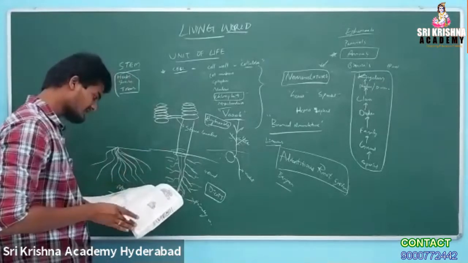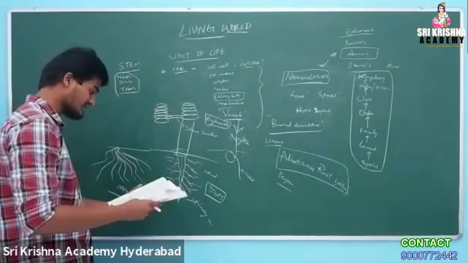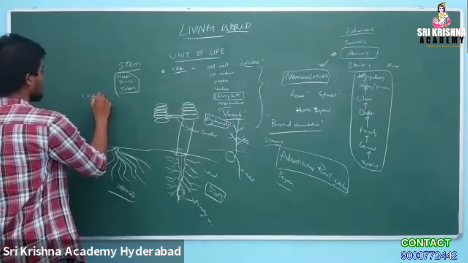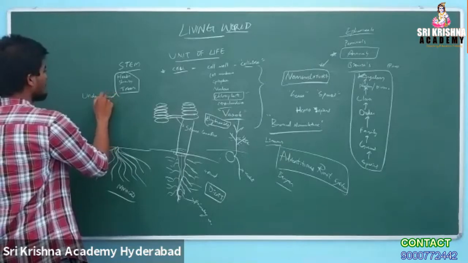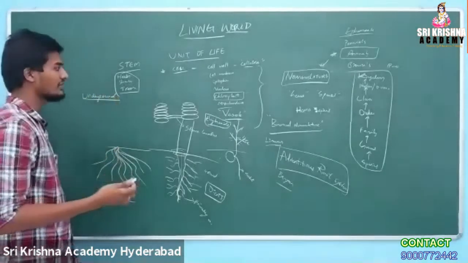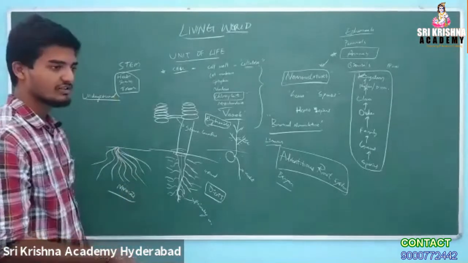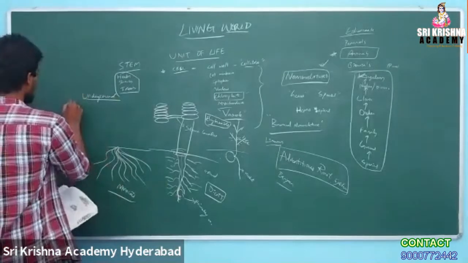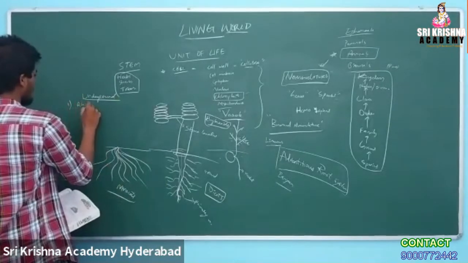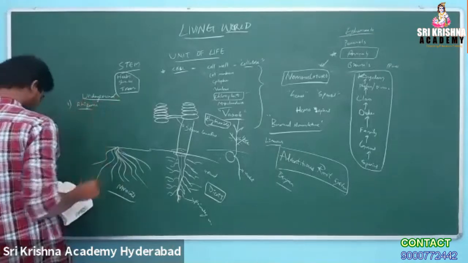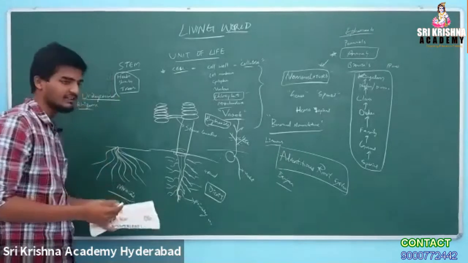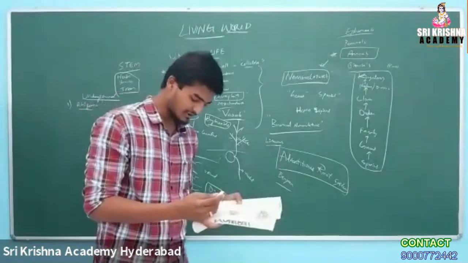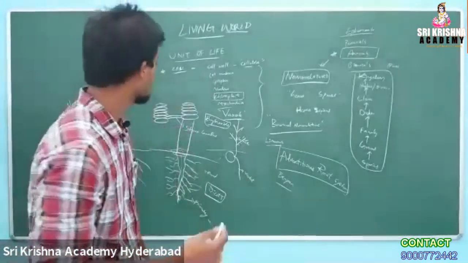Coming to stem modifications, there are different stem modifications. We call them underground stem modifications. When the stem is present underground, it is modified for either storage of food or taking in nutrients. The first modification is the rhizome. You know ginger, Zingiber officinale, and Curcuma longa, turmeric, and bananas.